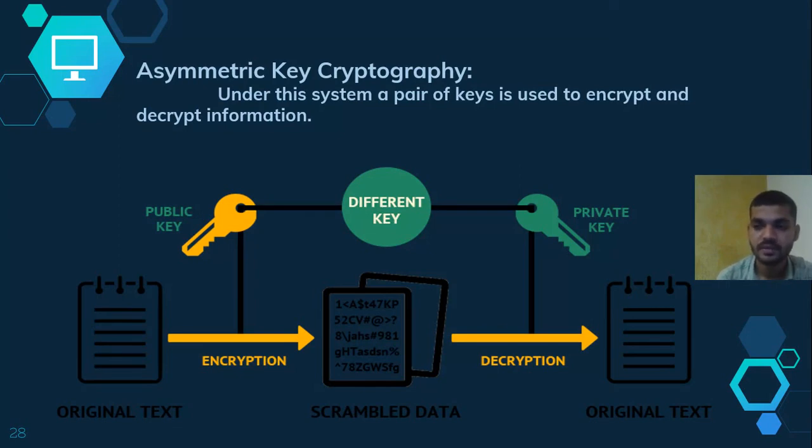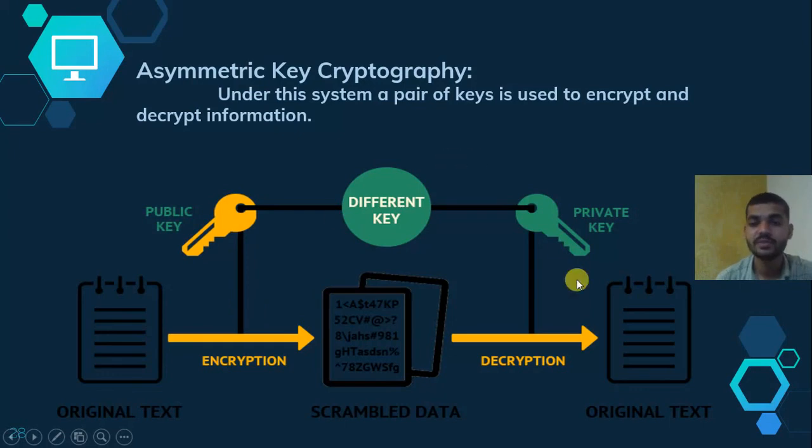In the last term we saw that in symmetric key cryptography the same key is used. So what is a public key? A public key is a key which is readable, or known by everyone, publicly known. Private key means it is only known by you. The sender doesn't know the receiver's private key, and the receiver doesn't know anyone else's private key. It is known only by you; other than you, no one knows about this key.